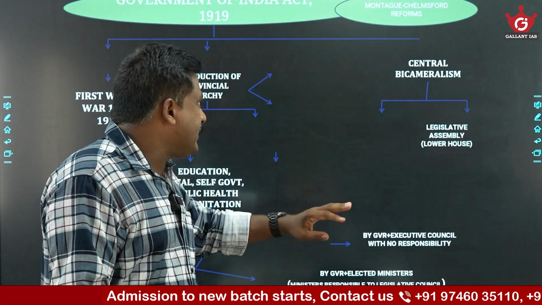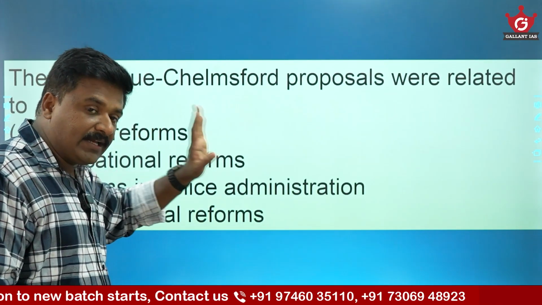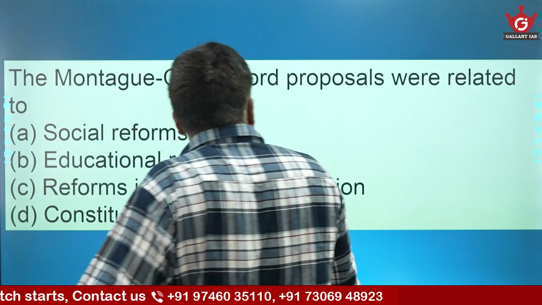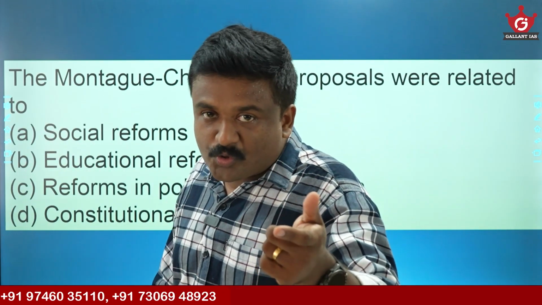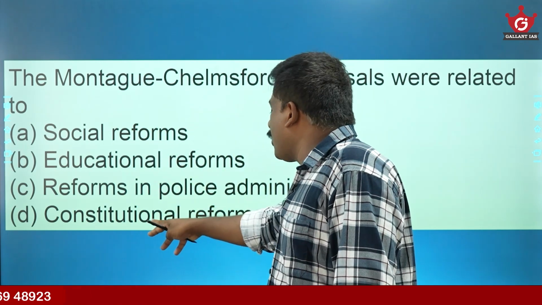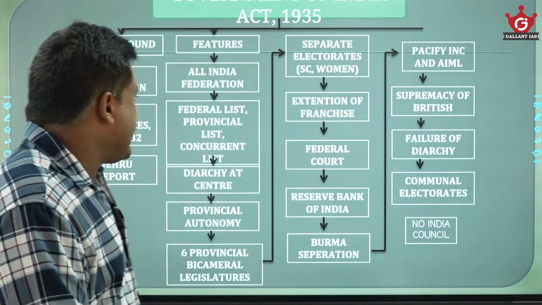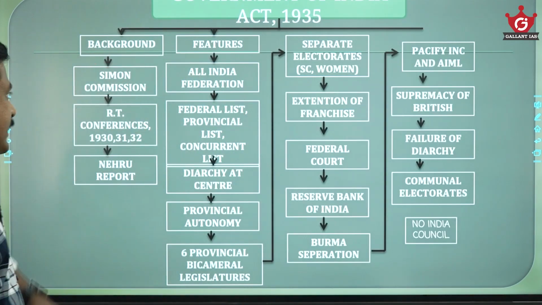Yeah, there is central bicameralism. These are some features of this particular act. Which act, you know? That is the 1919 Act. There is a question: Montague Chelmsford proposals were related to what? Morley reforms were related to the Indian Councils Act 1909. Then Montague Chelmsford proposals are related to constitutional reforms, eventually leading to the passage of the Government of India Act 1919.